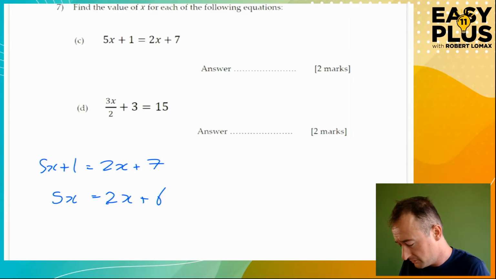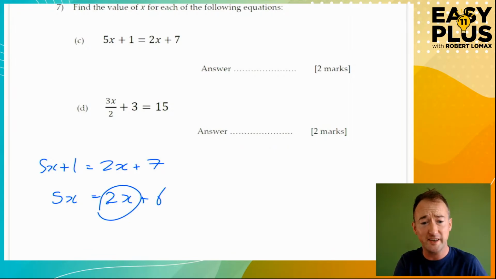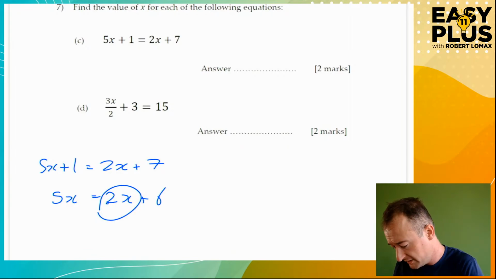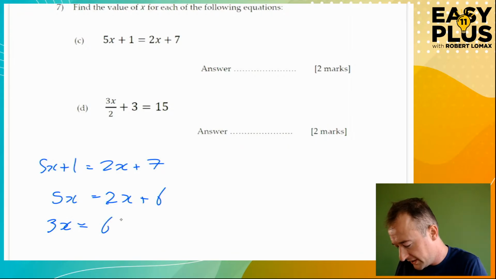Now we want all the x's on the left-hand side. So 5x, take away 2x's, because we want to get rid of this x term here, which is 2x. And how do we get rid of it? By taking it away from that side, okay? So we minus it from both sides. 5x minus 2x is 3x equals 6, because we've taken away the 2x from that side as well.